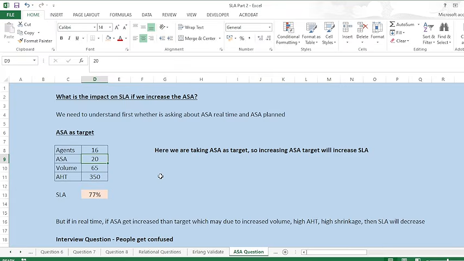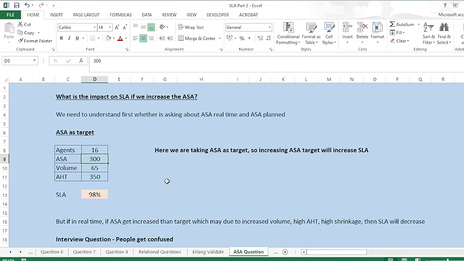Suppose I am changing it to 2 minutes. It means 120 seconds. So my service level increases again. All right. So if I change it to like 5 minutes, 5 minutes means 300 seconds, my service level will get increased. So it means that for Erlang, we can see that we are taking ASA as a target. So increasing the ASA target will increase my service level also.